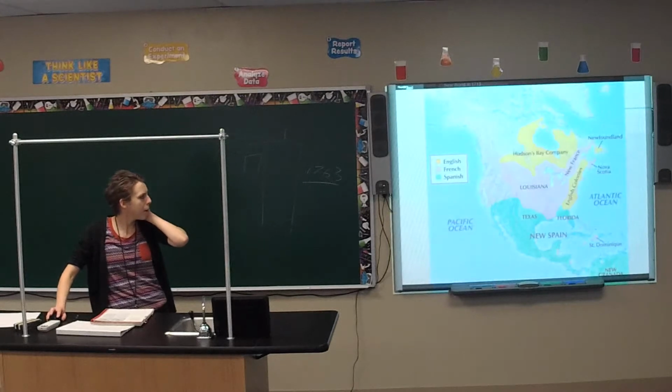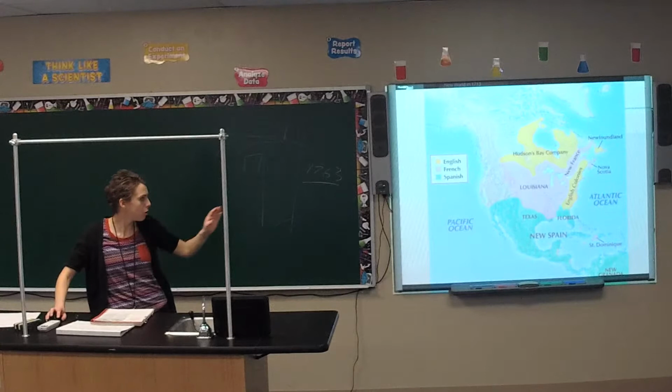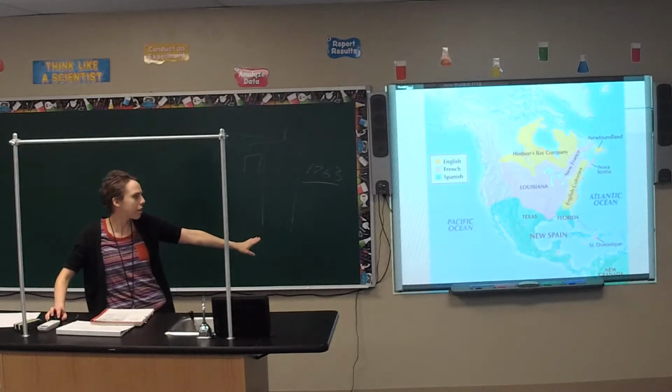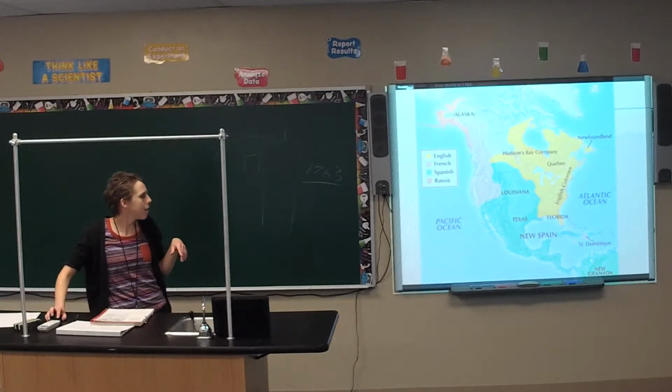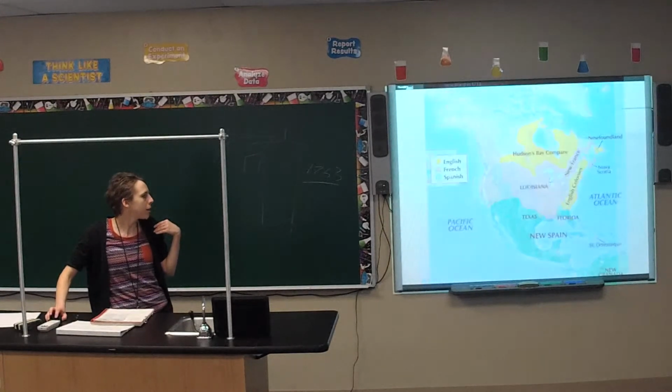Alright, so here's the map that your book shows you. I'm leaving it like before and after. So this is how the New World territory was divided up originally. This was the French territory, here was the English territory, and then here's the Spanish territory. Once that treaty happened, they basically gave this section of land to England. Spain gets some, we'll talk about why Spain gets some in a minute. But the French lost huge chunks of their land.